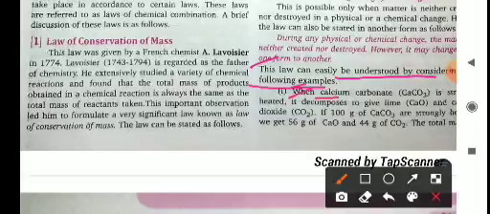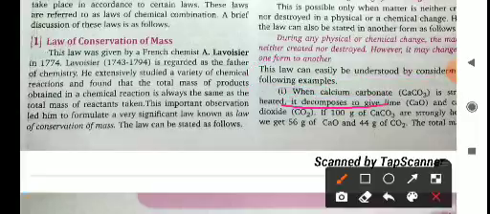When calcium carbonate is strongly heated, it decomposes to give lime, calcium oxide, and carbon dioxide. Suppose 100 gram of calcium carbonate is strongly heated, then we get 56 gram of calcium oxide and 44 gram of carbon dioxide.